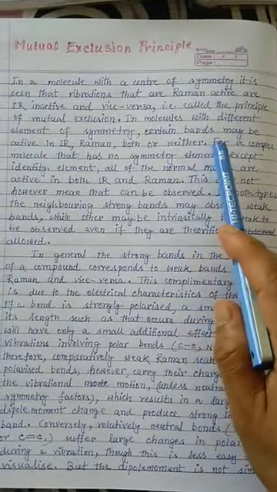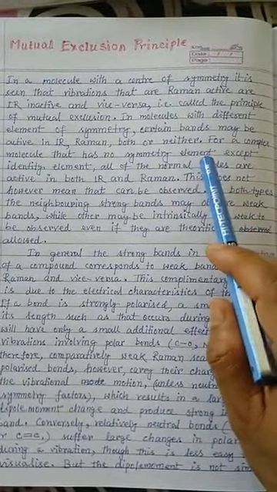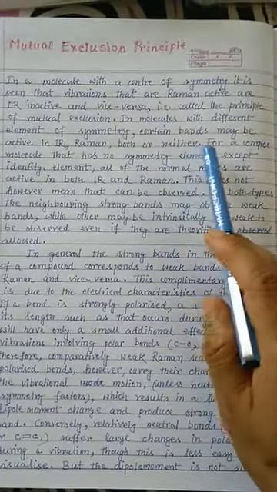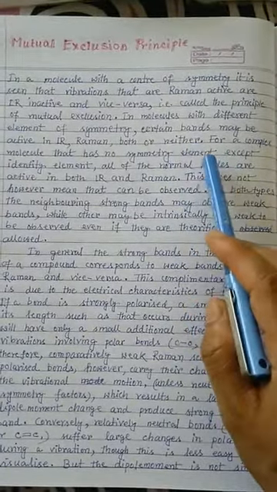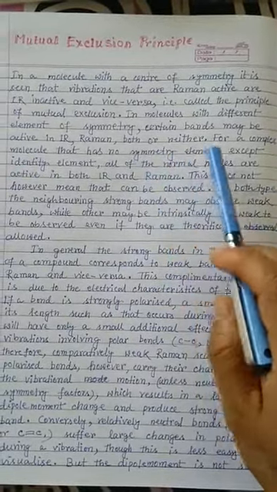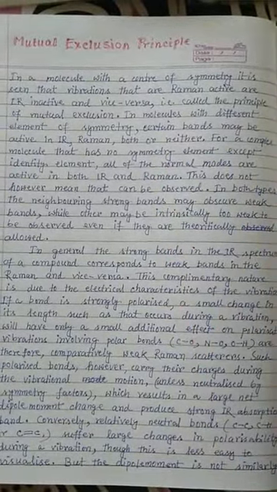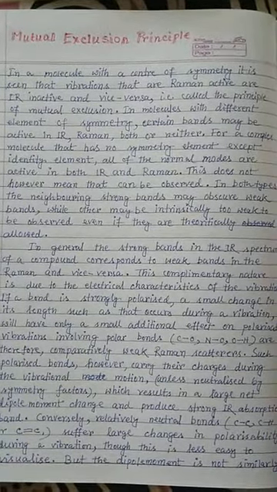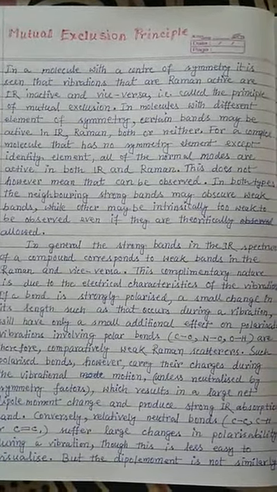In molecules with different elements of symmetry, that means which don't have a center of inversion, certain bands may be active in IR, Raman, both, or neither. Suppose a molecule doesn't have a center of inversion. For example, take the water molecule, because water doesn't have a center of inversion.